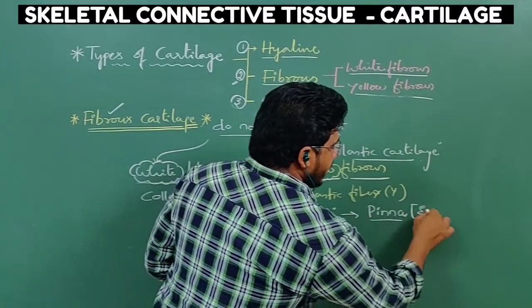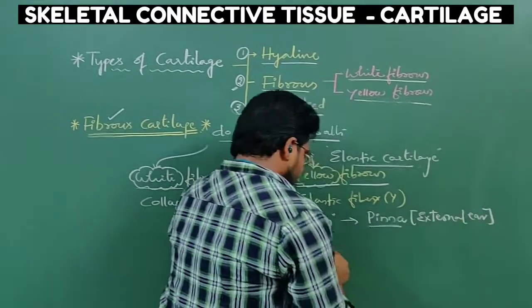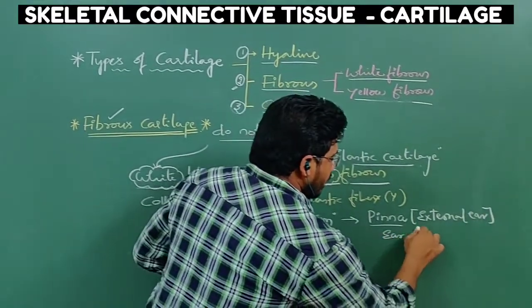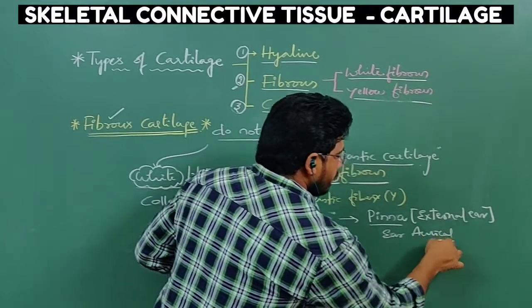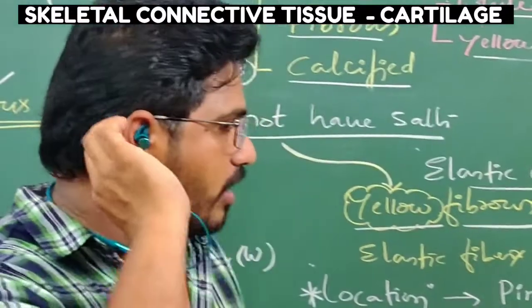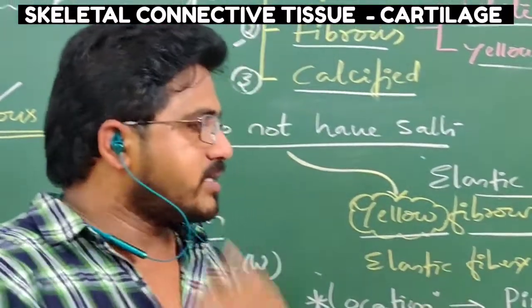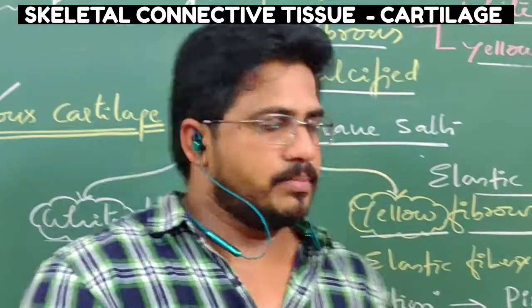If you see the locations of yellow fibrous tissue or elastic cartilage, the first one is pinna. Pinna means what? External ear. It is also called ear auricle. If you see this entire part, the flap-like part is elastic cartilage. This is called pinna. It is made up of elastic cartilage. That's why it is so flexible.